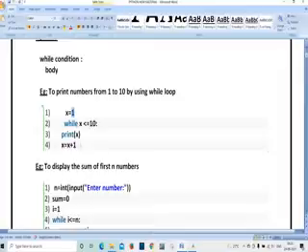Like that it is going to print up to 10. So after printing the value 10, x value becomes 11. So here x is going to update its value to 11. So while x is less than or equal to 10, here the condition fails. So the execution stops there. Whenever a condition fails, the execution stops.